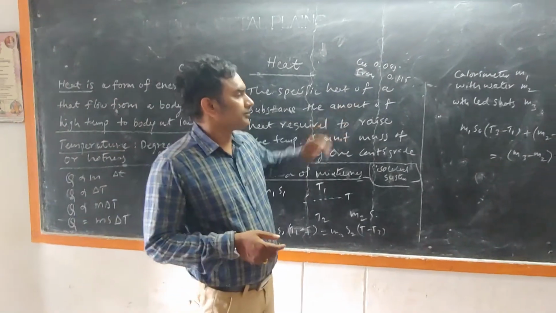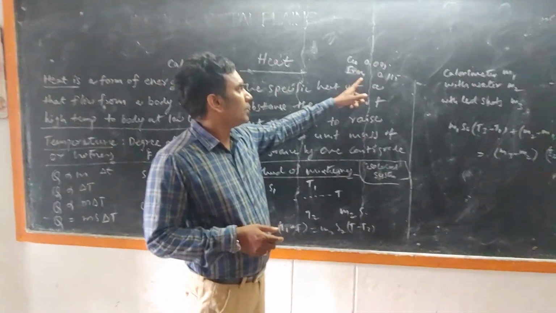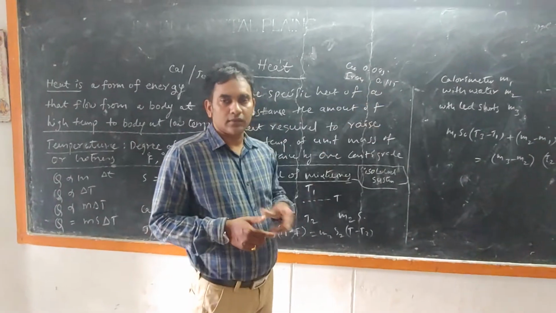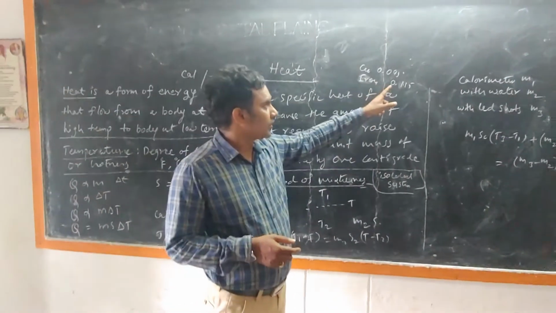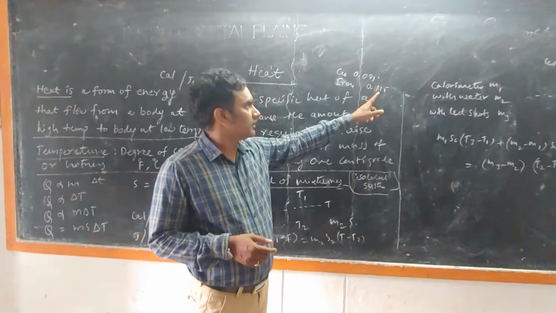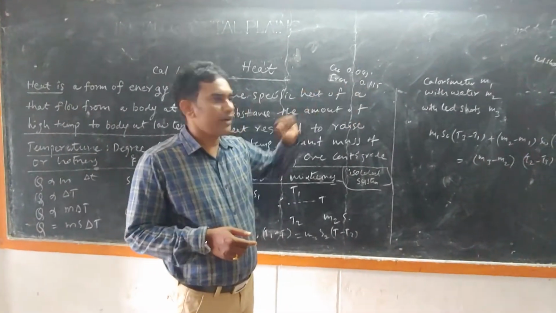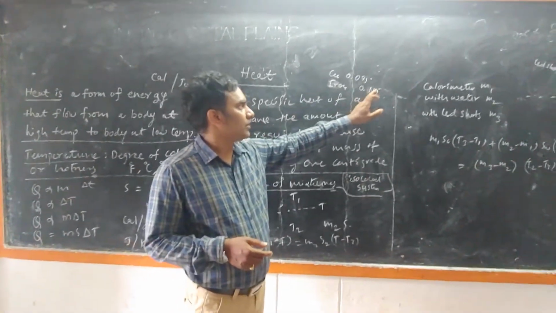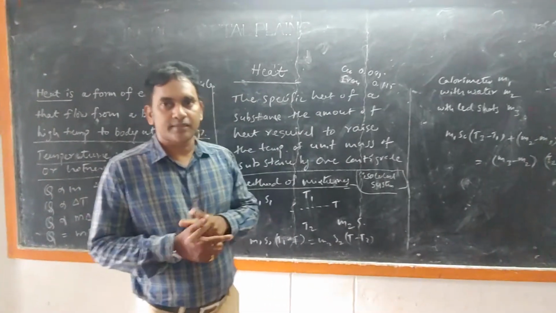In the same way, to raise the temperature of 1 gram of iron by 1 degree, the heat amount required is 0.115 calories.